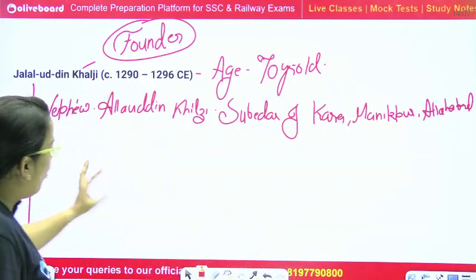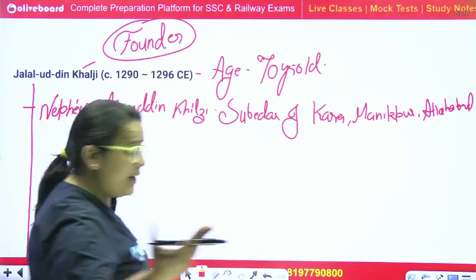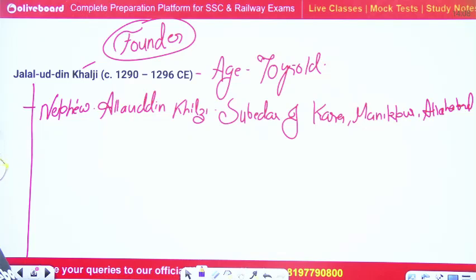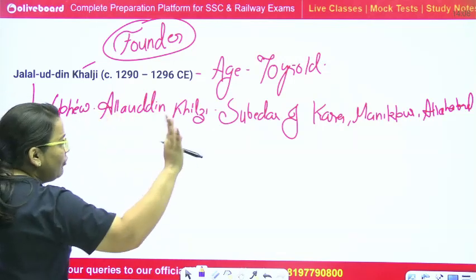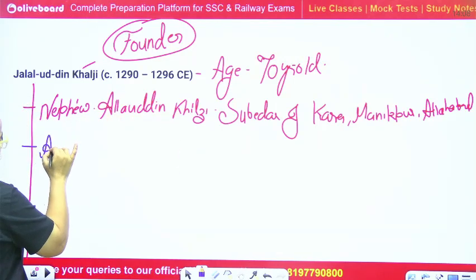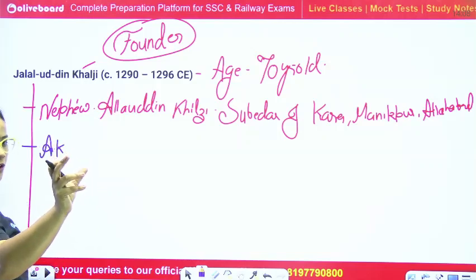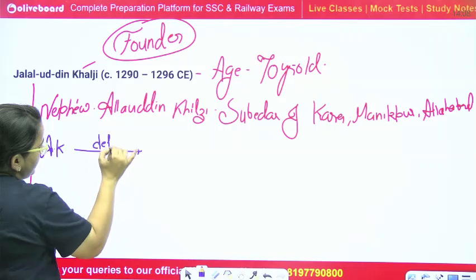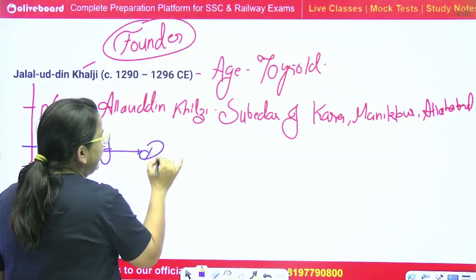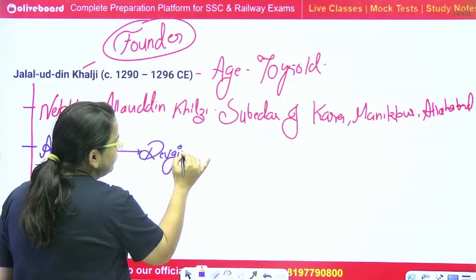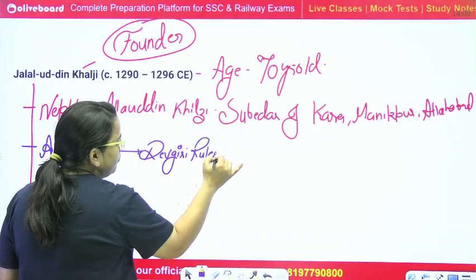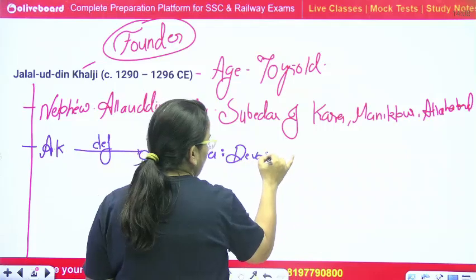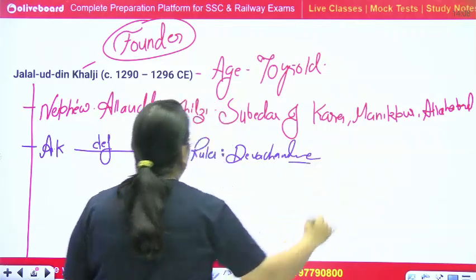Alauddin Khilji was in his young age, so he wanted to conquer the whole of India and Delhi also. To fulfill his aim, one day Alauddin Khilji, I'm writing it in short form, AK, defeated the Devgiri ruler Ram Chandra.